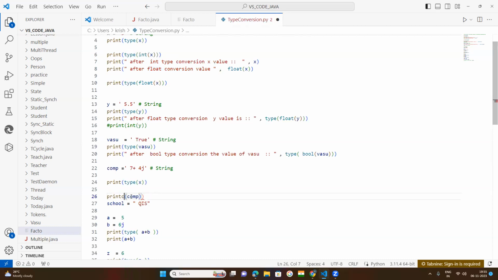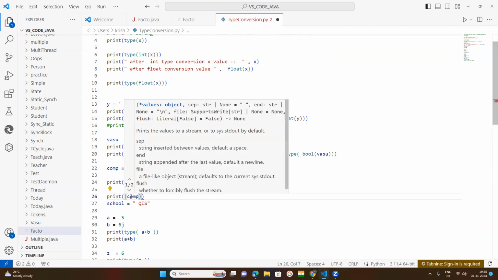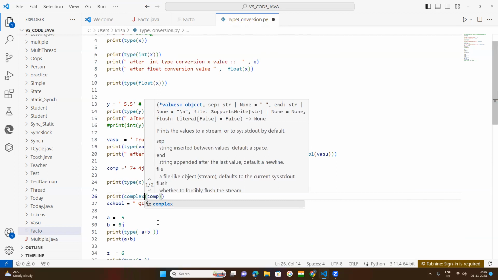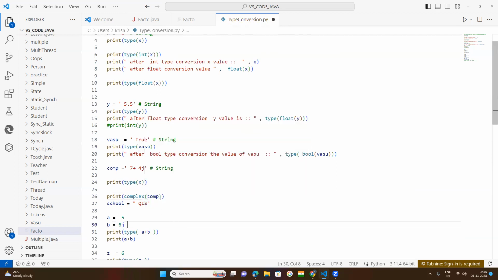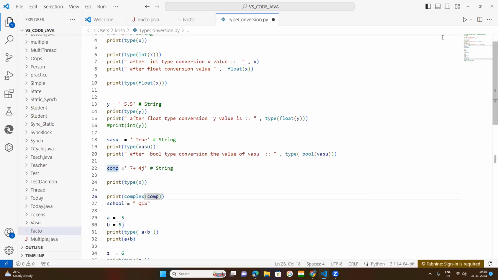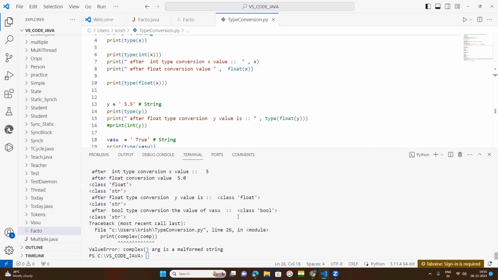Okay, by the complex function, I have passed this variable. I want to convert it. Let us see if it will be done or not. The error says complex argument is a malformed string. Line 26, there is an error.